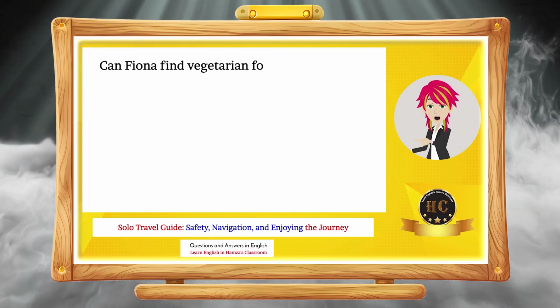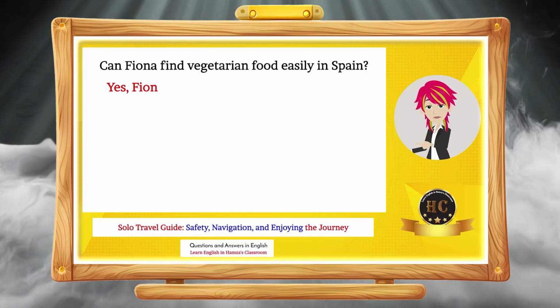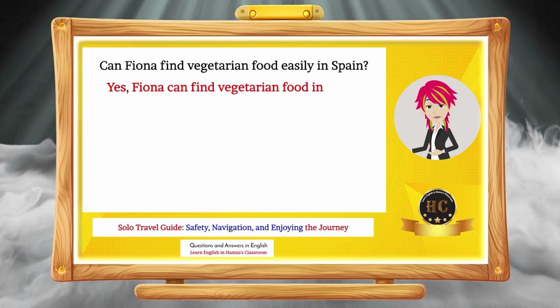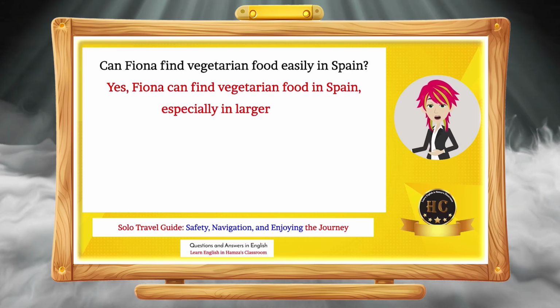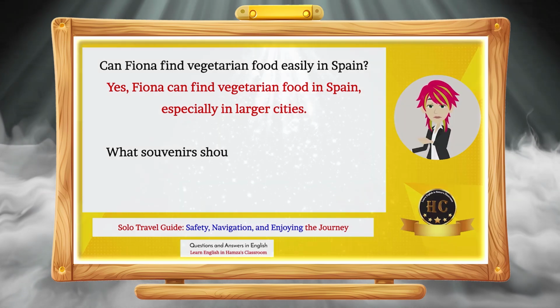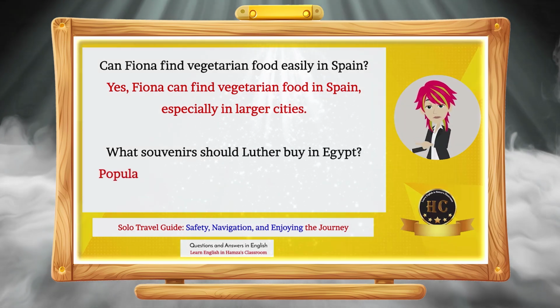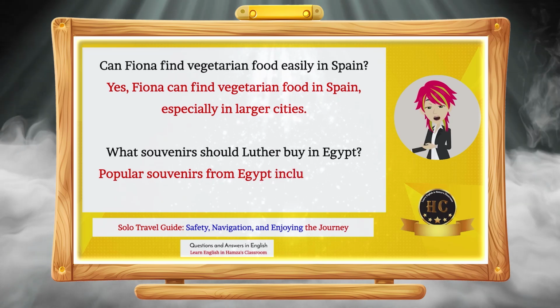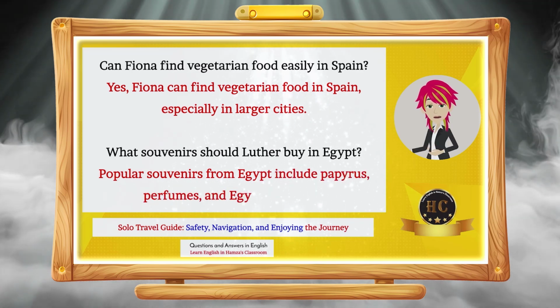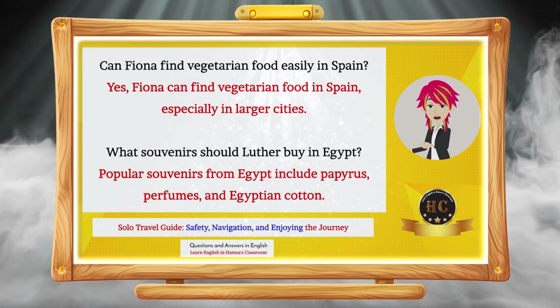Can Fiona find vegetarian food easily in Spain? Yes, Fiona can find vegetarian food in Spain, especially in larger cities. What souvenirs should Luther buy in Egypt? Popular souvenirs from Egypt include papyrus, perfumes, and Egyptian cotton.